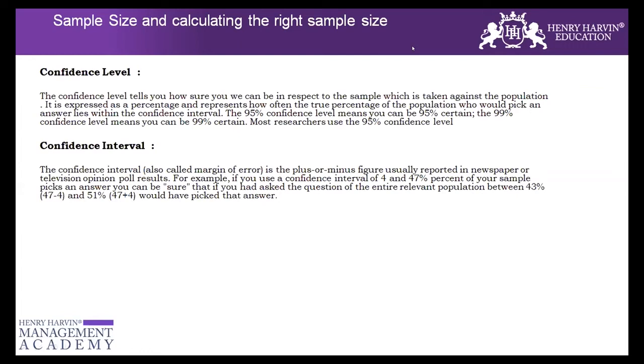Is your question whether we should do a sampling in that case or not? No. We have to take a sampling, but we don't know the population size. So even if we know the confidence interval and confidence level, how will we be able to see how much sample size is required?